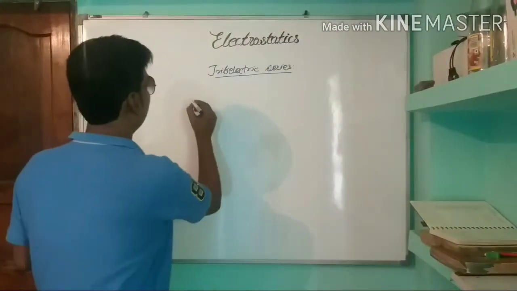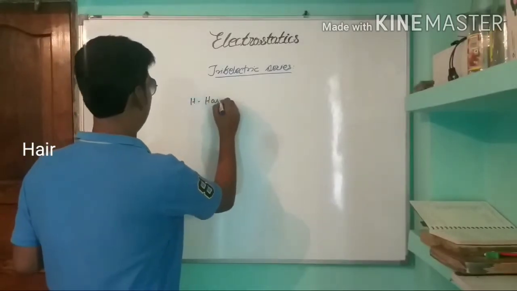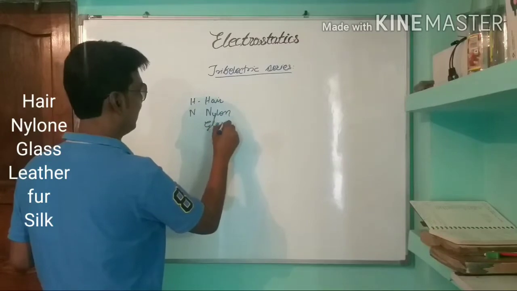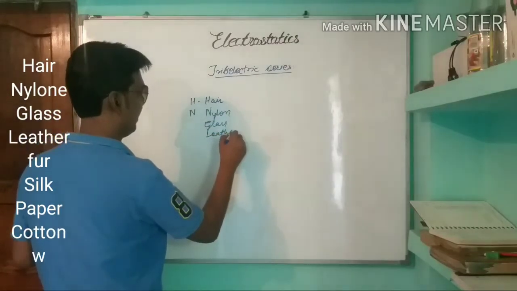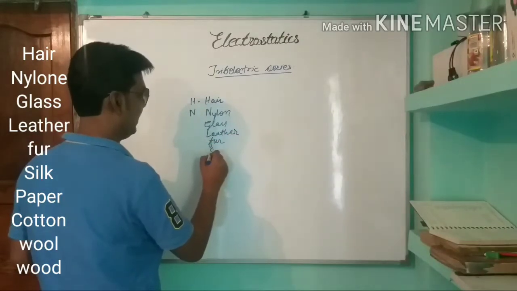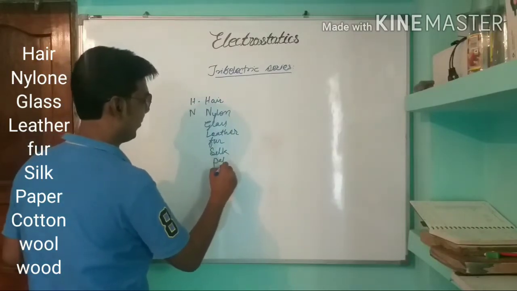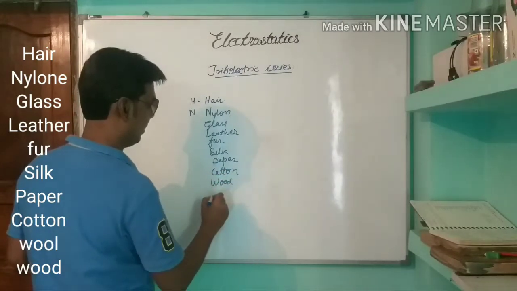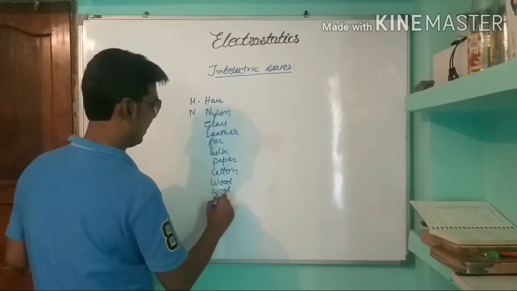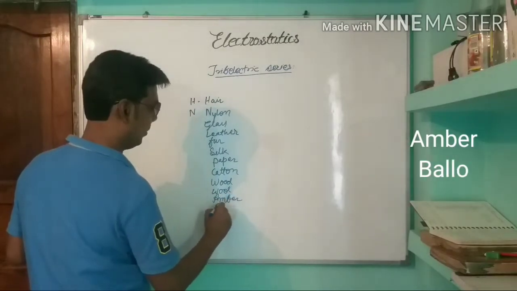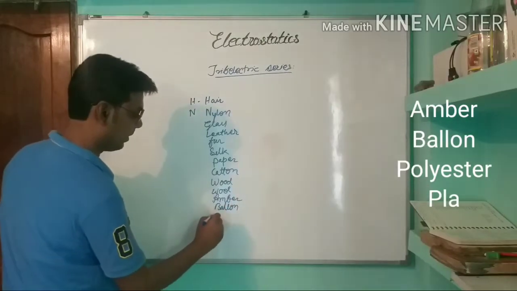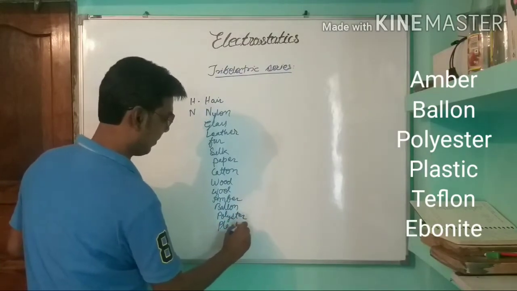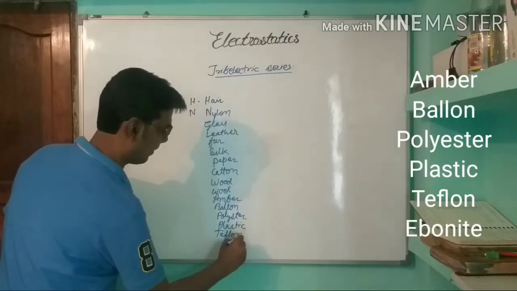Now we have hair, nylon, glass, leather, fur, silk, paper, cotton, wood, wool, amber, balloon, polyester, plastic, Teflon and ebonite.